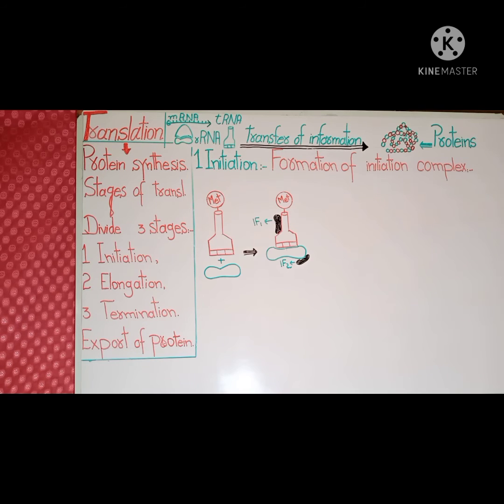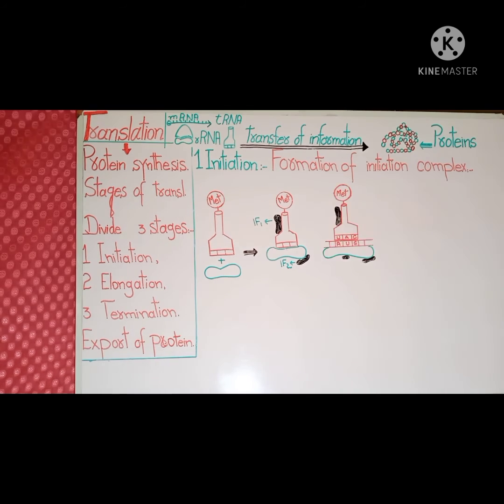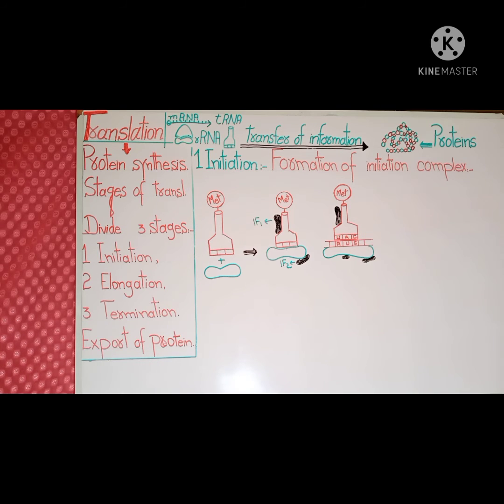Then this initiation complex, guided by another initiation factor, binds to the AUG codon on the messenger RNA in this way. When the messenger RNA codon is AUG, the transfer RNA has its complementary anticodon, that is UAC.